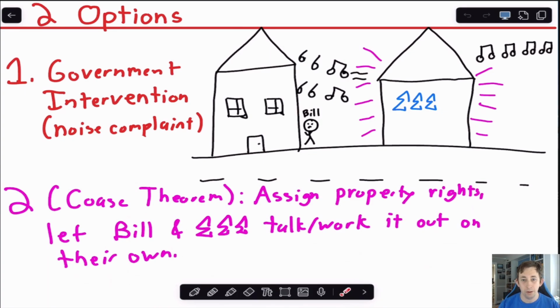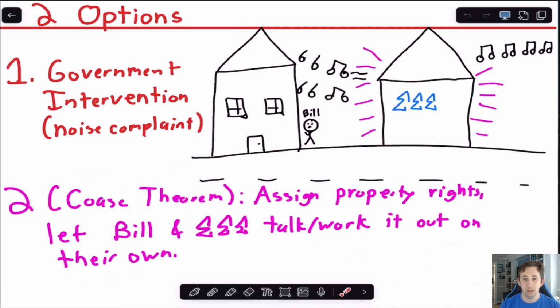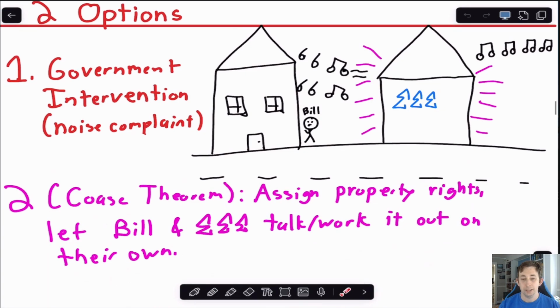We know that one way we can deal with this negative externality is to use government intervention. But the other option is based on this Coase Theorem, where if we assign well-defined property rights to either Bill or Tri-Sig, we let Bill and Tri-Sig just talk, work it out amongst themselves. And just by working it out, Bill and Tri-Sig are going to get to the Pareto optimal, the efficient allocation, the efficient outcome, just by talking amongst themselves, given that one of them has the property right and that property right is well defined.